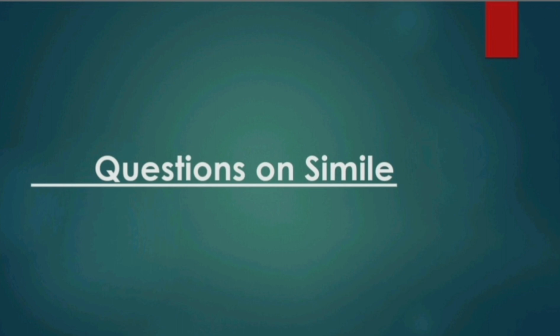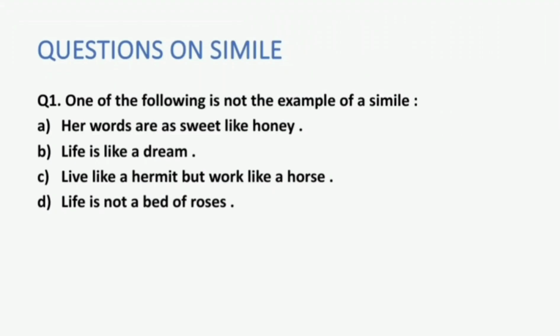Now let's get started. Question number 1 for you all is, one of the following is not an example of simile. So we know that simile is a comparison of two dissimilar objects using connectives such as like, as, or as though. Option number A is, her words are as sweet like honey. So as and sweet is the connective, which is connecting the comparison between two dissimilar objects, the words and honey. So this is an example of simile.